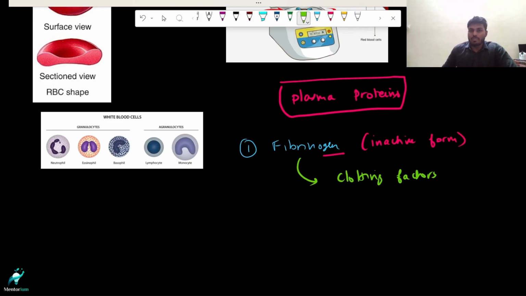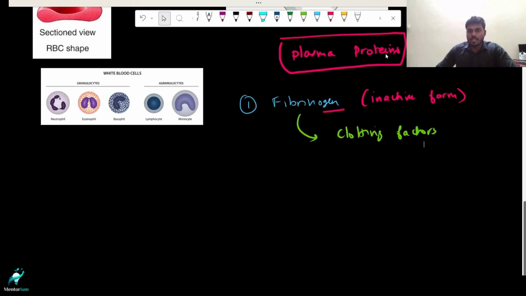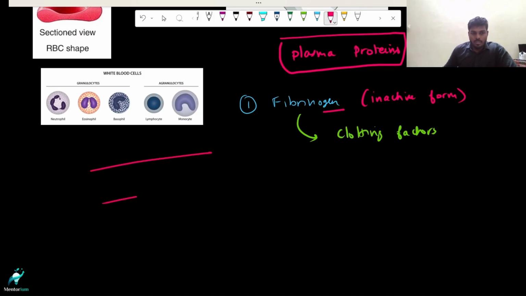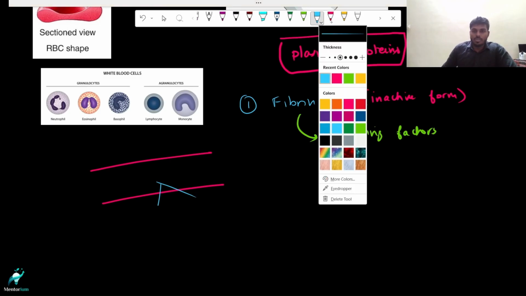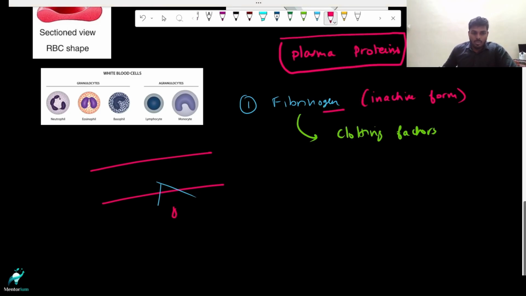What does clotting refer to? Let's get to the basics here. Let's say this is my blood vessel. Any cut or trauma due to which there is a breakage in the continuity of this blood vessel, what happens? The blood starts to ooze out, and that process is what we call bleeding. What happens if bleeding occurs excessively? Of course, you will have a low BP, hypotension, if more volume of blood is lost. So that is something we don't want to happen.